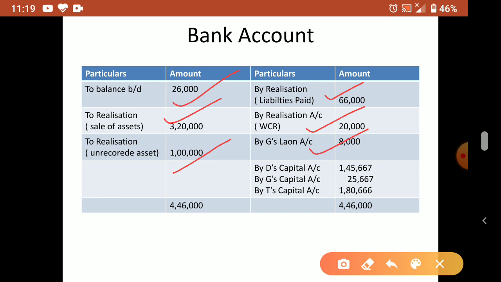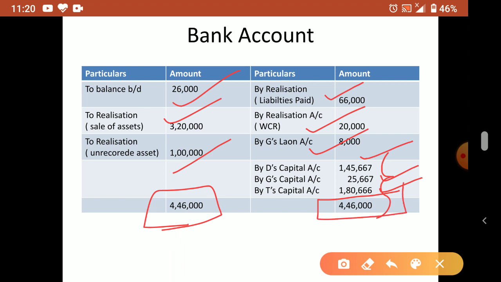Now the capital accounts of the partners are also paid. Okay, so 1,45,667. G will get 25,667. T will get 1,80,667. So what is the meaning? After payment to outsiders, after payment of G's loan, the owners or partners are getting this much amount from the firm. Okay, so now happily they can dissolve and go because they are getting at least some amount. Understood? Or if it is not enough, then they have to bring from their personal property. Now both sides will tally: 4,46,000, 4,46,000.